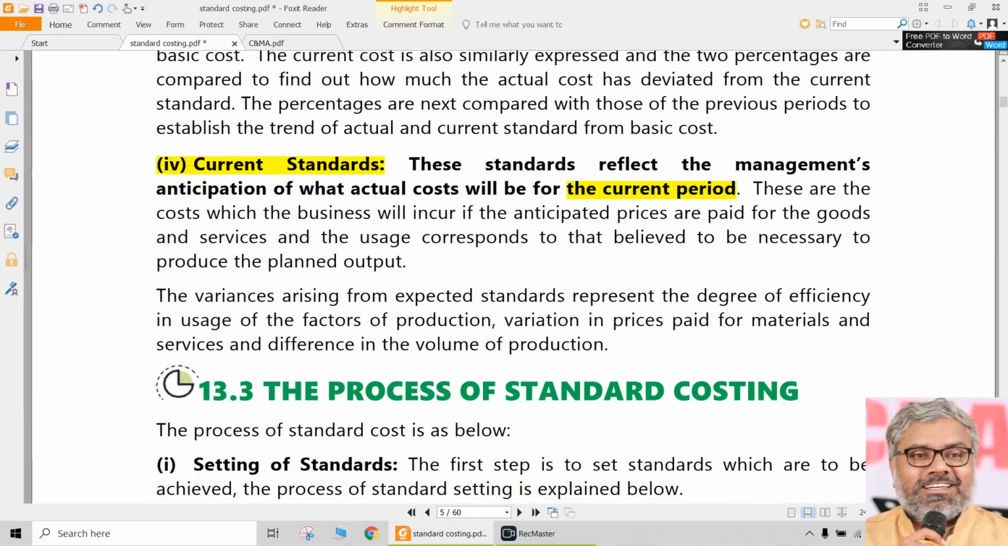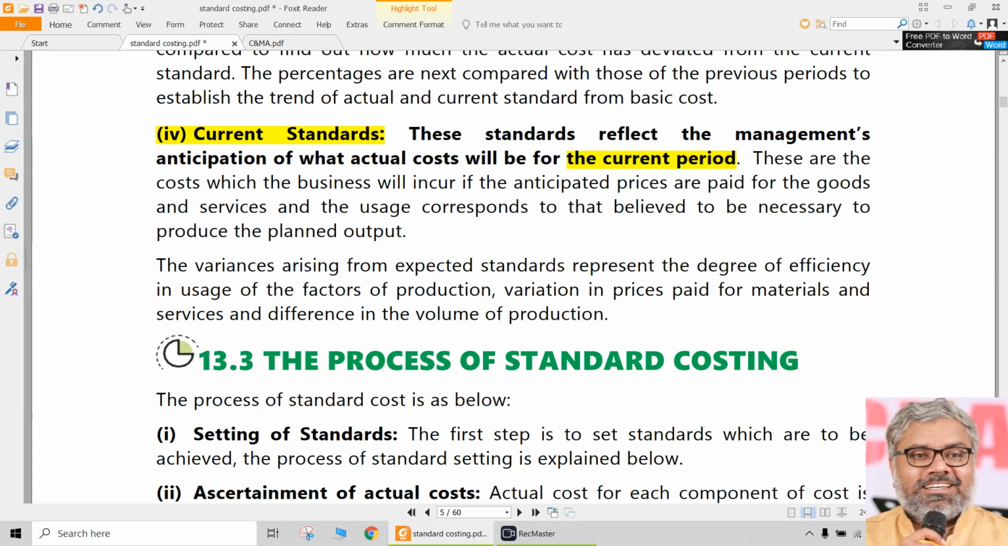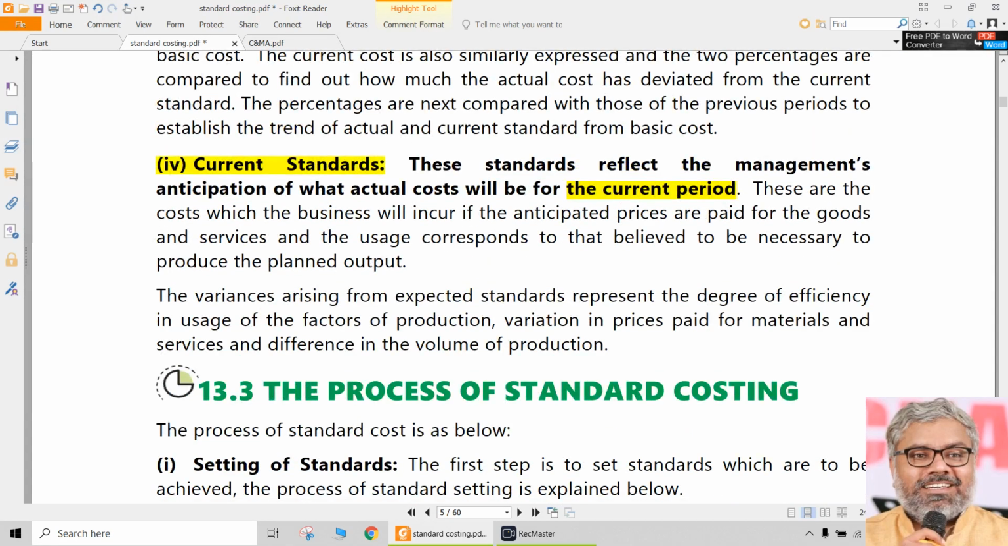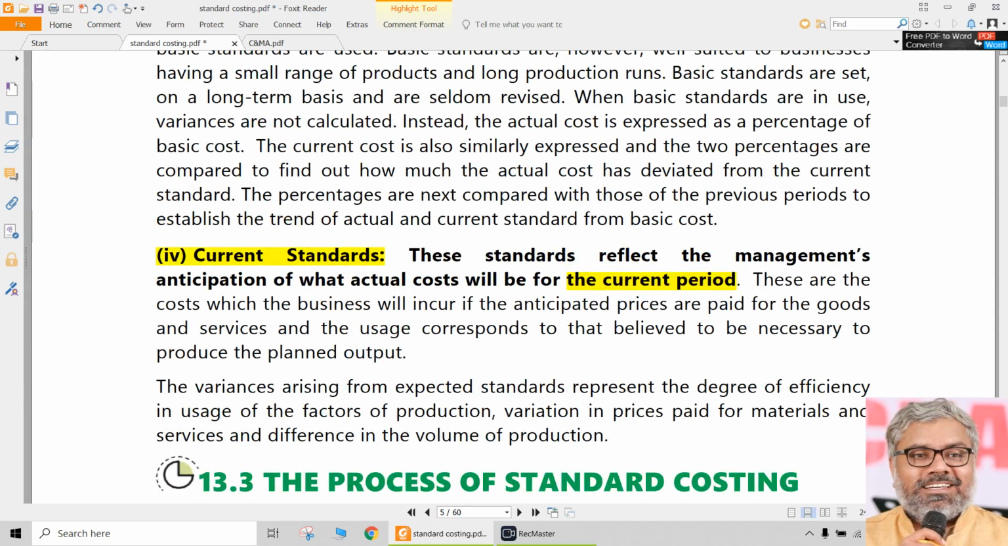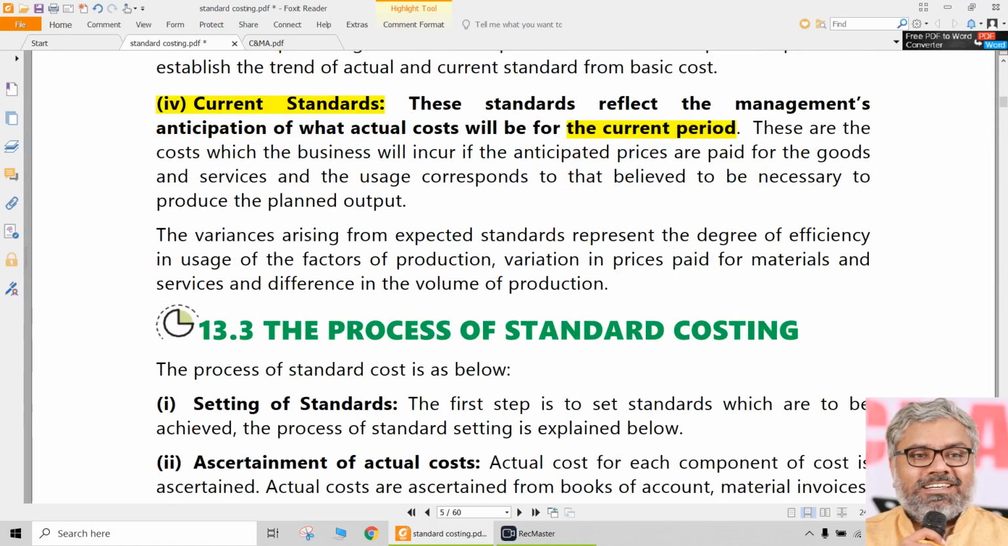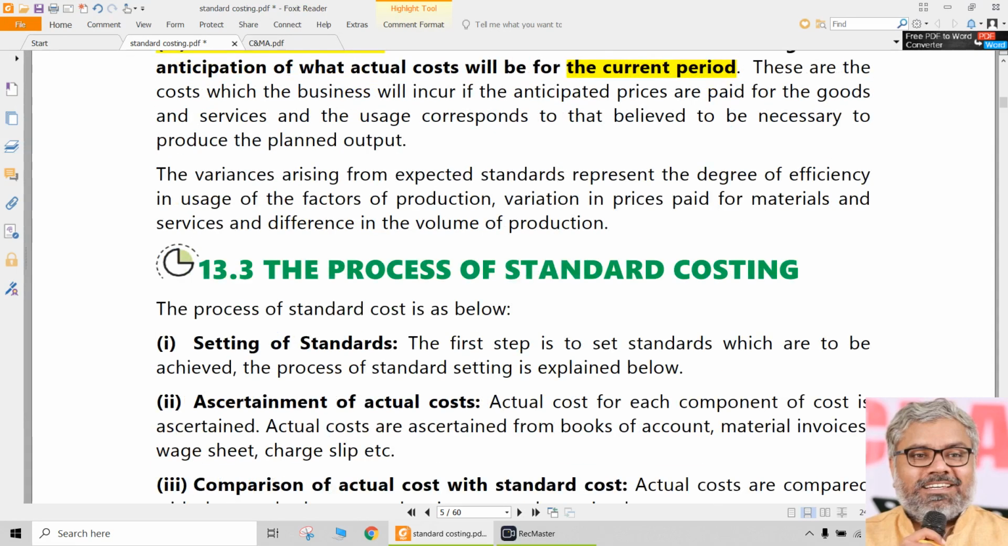It is also setting the standard for the current period, because current period projection and forecasting is relatively easier. You know how much the prices can be for the various outputs, you know how much the prices will be for the inputs, and you know how much is the planned output. All these things will be used for setting the current standards. So current standards and normal standards are both the same. Only current standards are talking about only one period.